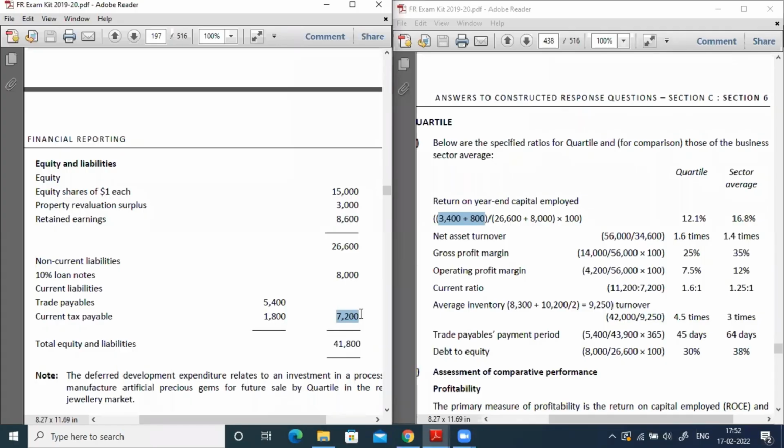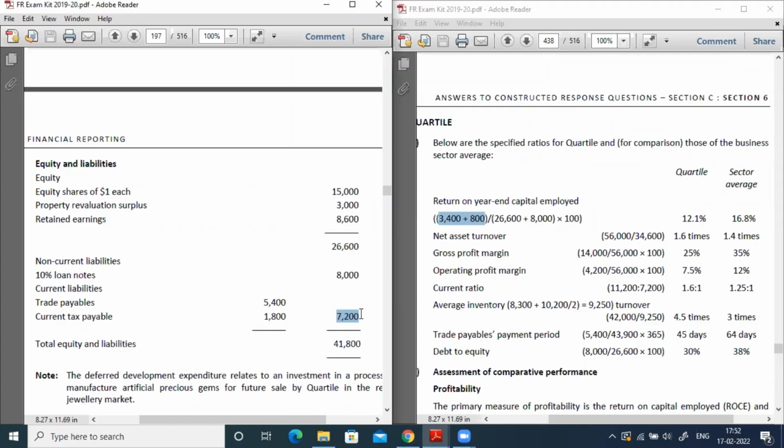The net assets of the company is total assets minus its CL, that is, current liabilities. So total assets are 41,800 minus 7,200. So that is the net. So the industry net assets turnover ratio is 1.4 times. Then the company net assets turnover ratio is 1.6 times.